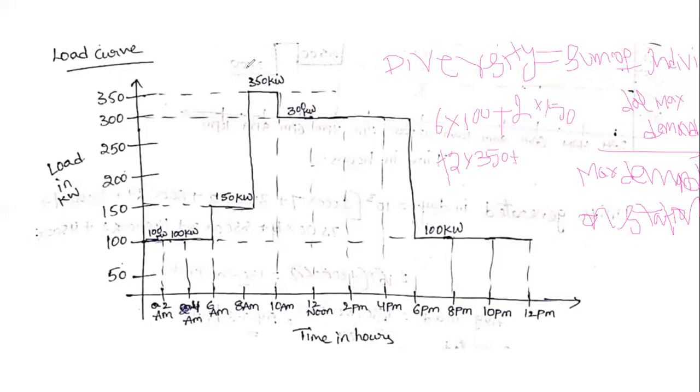Plus 2 into 350, plus 300 into 8, that is 8 into 300, plus 100 into 6. This is the number of units generated in a day for the various groups. Understand me? This is the number of units generated for the various groups.